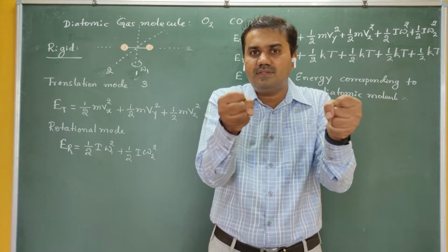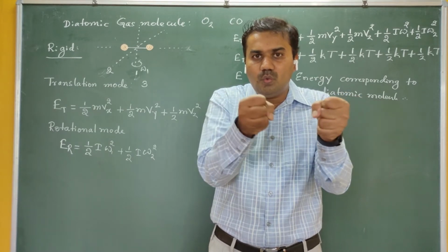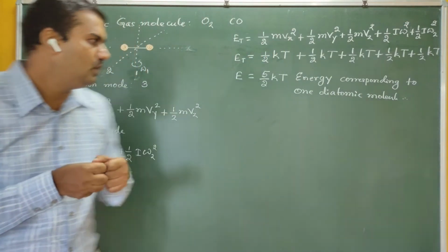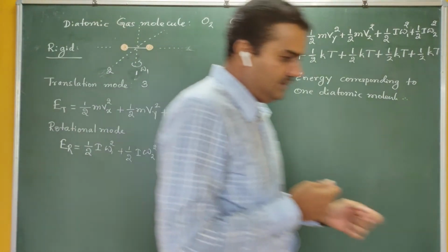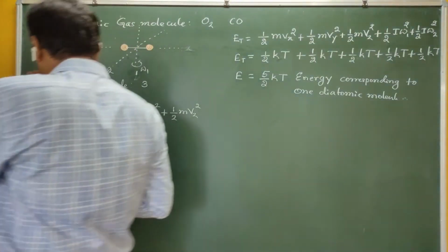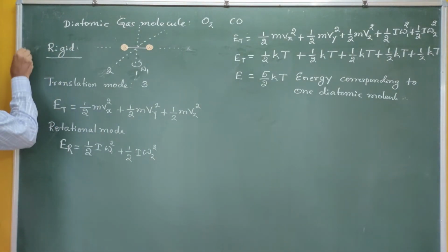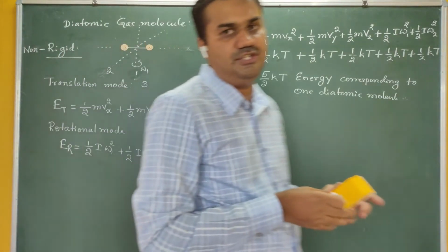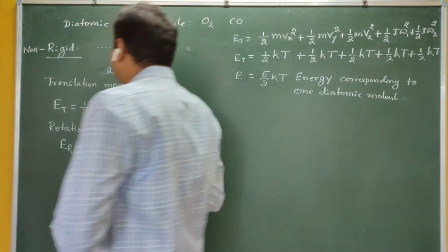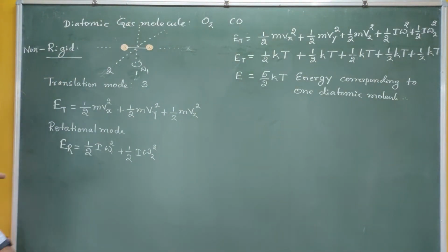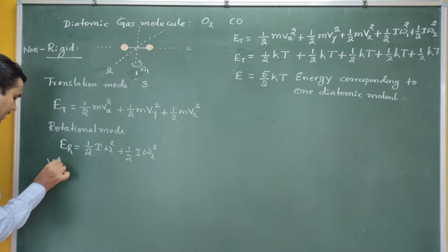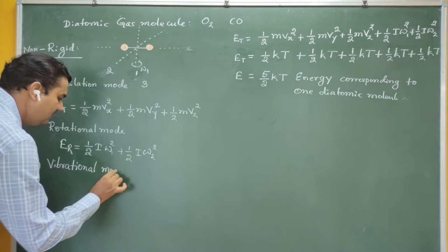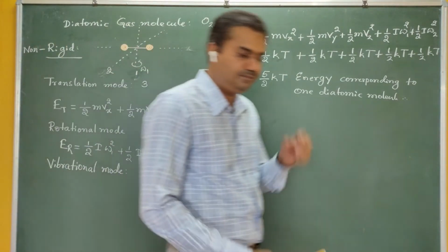Now you can see here, these molecules can also move along this possible direction if they have vibrational motion. So during this lecture we have to consider the diatomic gas as non-rigid. They are not rigid this time. If they are non-rigid, then I have to consider one more type of motion. What type of motion is it? Vibrational. I have to consider one more type of mode, that is the vibrational mode.